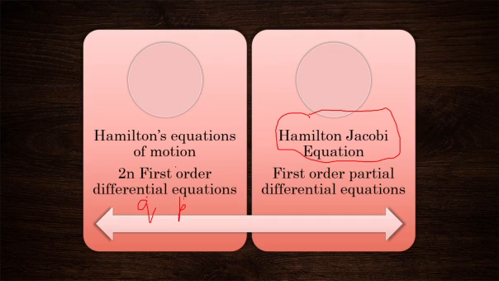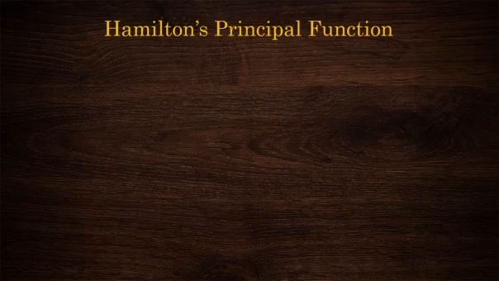Those are first order differential equations, while the Hamilton-Jacobi equation is a first order partial differential equation. So an equivalence between 2n first order differential equations and a first order partial differential equation has been made in solving the problem.